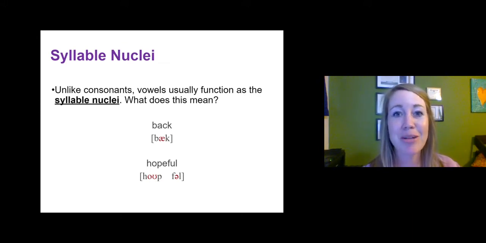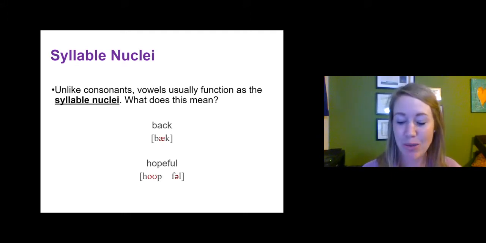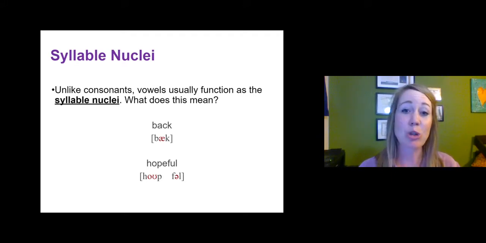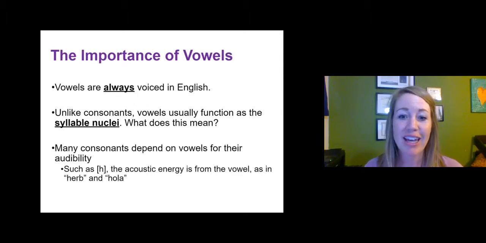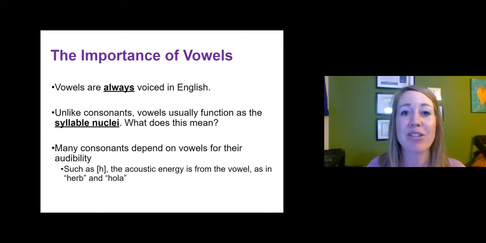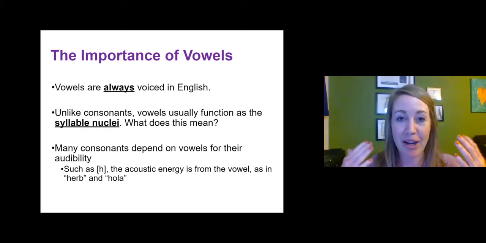So again, there are some words that have one or more syllables, but every syllable has to at least have a vowel in it. Think about the word a, like I need a book. A is a single-syllable word, and it's made up of a vowel. We'll explore that a little more, but this is just to stress the role vowels play in the language. There are also many consonants that depend on the vowels in order for you to hear them, that is, for their audibility.